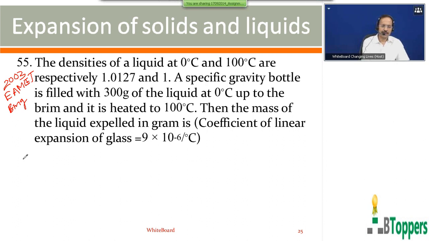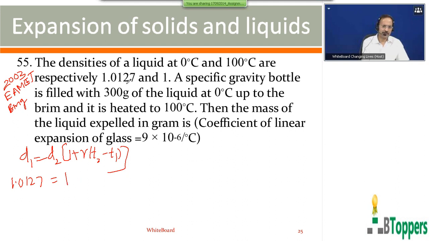Now you can write the density of the liquid at temperature T1 is equal to the density of the liquid at temperature T2 into 1 plus gamma into T2 minus T1. Here the density at the first temperature, 0 degree centigrade, is 1.0127. The density of the liquid at the second temperature, 100 degree centigrade, is given as 1.